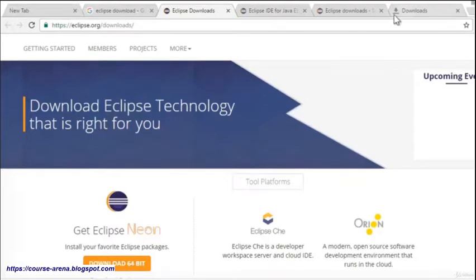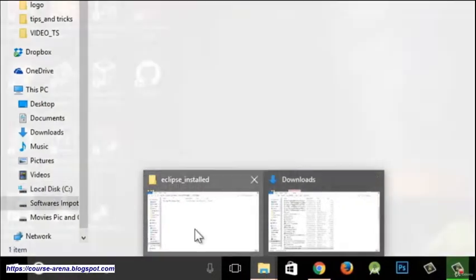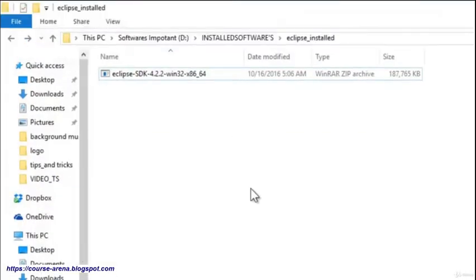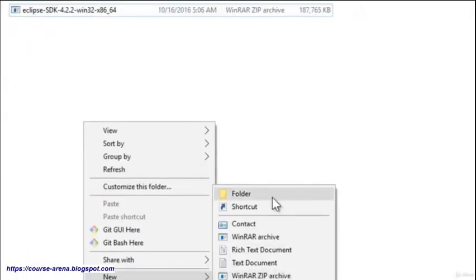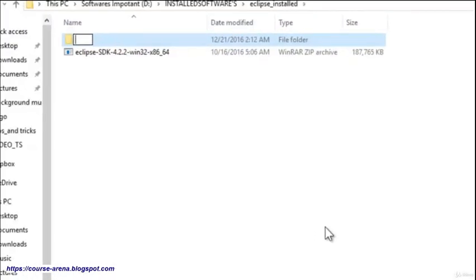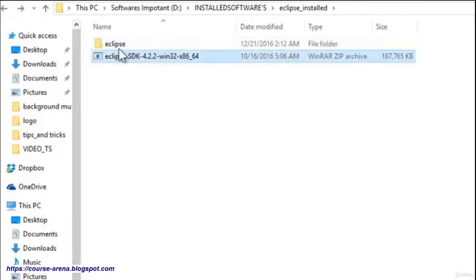Okay, so now after it has been downloaded, copy this one and paste it over here. So now it has been pasted over here. I have used the zip file and pasted it here. Now we are going to extract this file. Let's get installing the Eclipse software. Create a new folder for that, inside this folder. I'm going to type Eclipse. So now the Eclipse files will all be inside this one. We are going to extract this inside this folder.